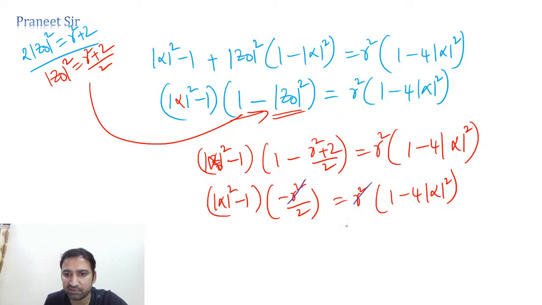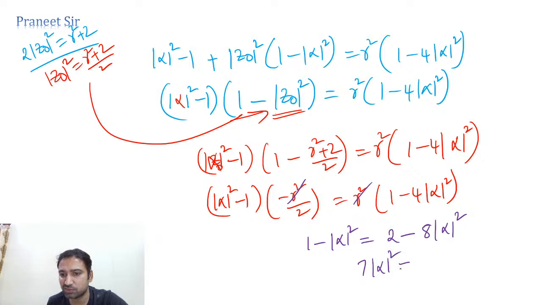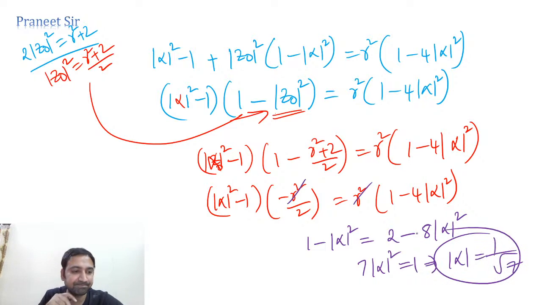And now tell me, guys, how much are we getting when we cross multiply this? 1 minus mod alpha square is equal to 2 minus 8 times mod alpha square. And when we write here, 7 times mod alpha square is equal to 1, and from this mod alpha is equal to 1 by root 7. That's what we're getting. Clear?